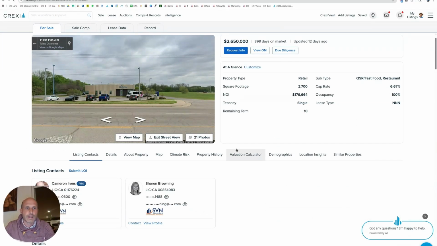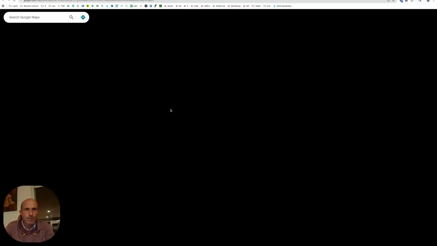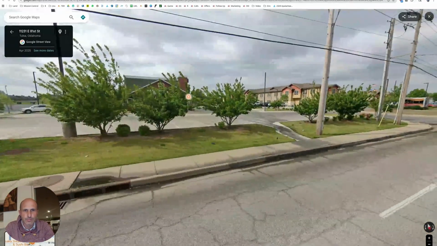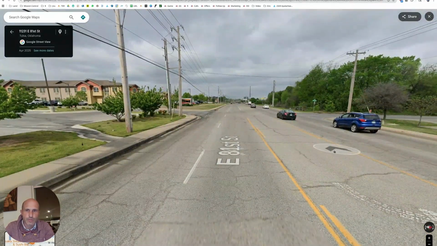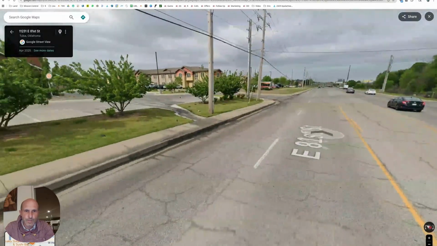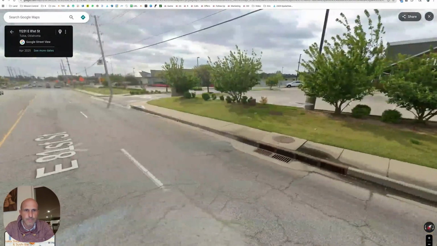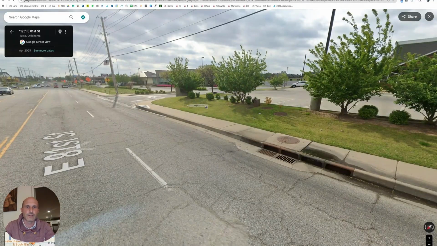Okay, let's look at street view on this. Now on the street view, again, I'm looking at the traffic. Make sure we're in the right spot. Here's Slim Chickens. So two lanes going either way, turning lane in the middle. Looks like they're on a corner or a shared driveway at least to get in there, and another shared driveway on this side to get in there.